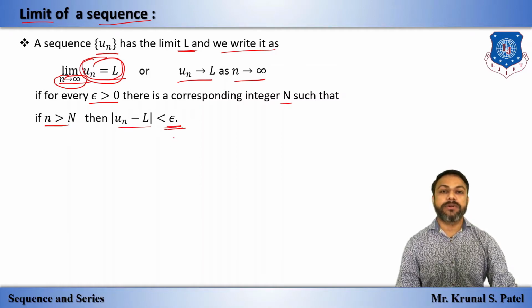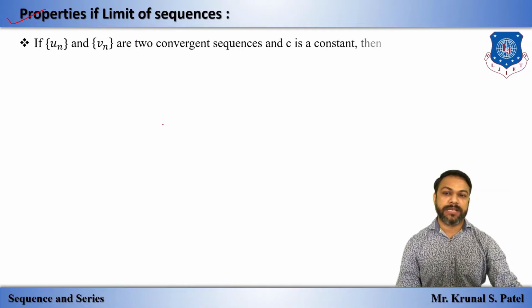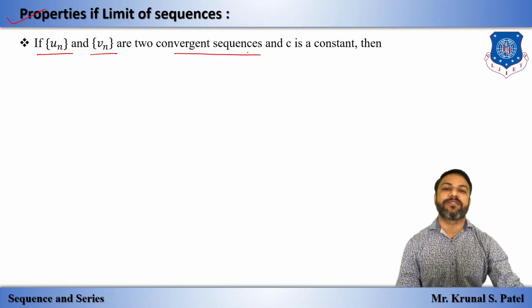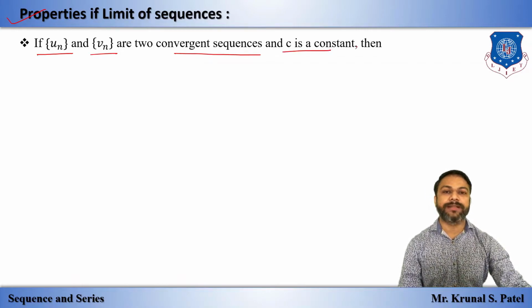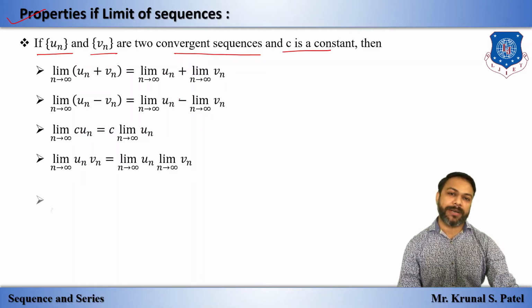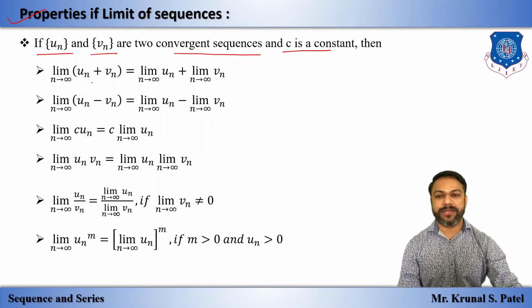Now we have some basic properties of limits of sequences. If u_n and v_n are two convergent sequences, that is, they attain some particular value, and c is any constant, then these are the properties which we already learned at school level. For addition of two sequences, we can apply the limit to both. The same for the difference, and we can take the constant out of the limit.